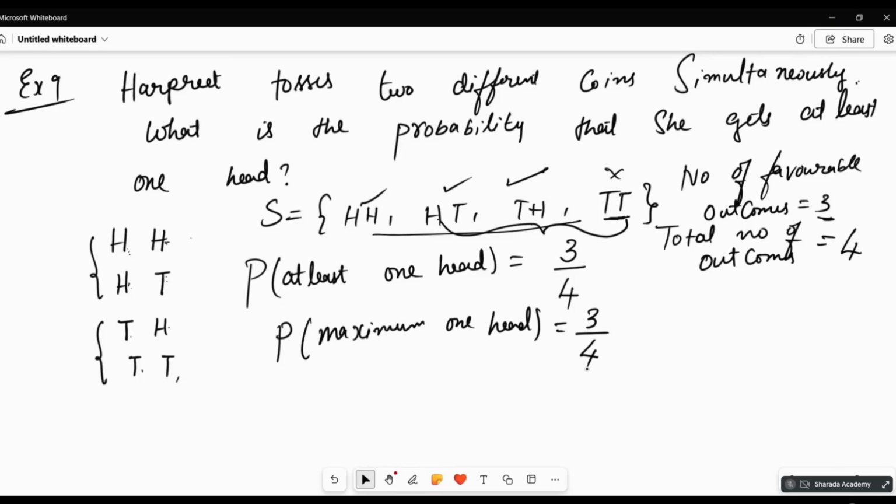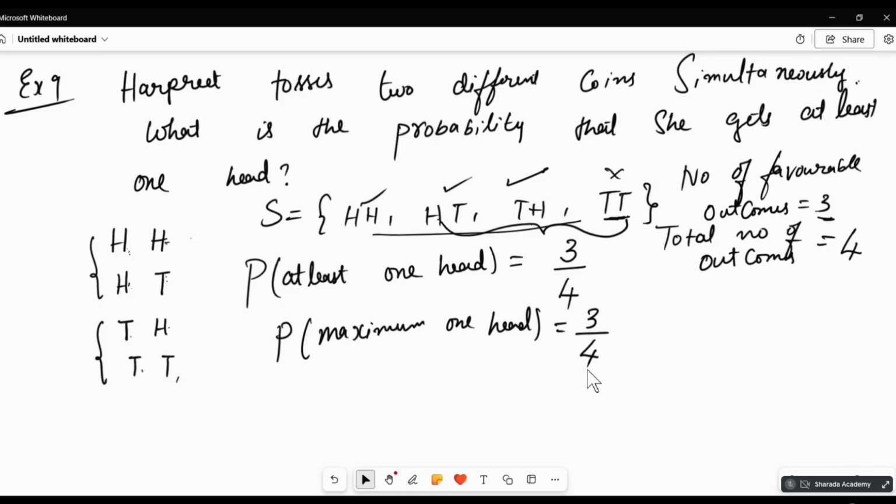Maximum one head. They have not said it must be there or not. Maximum one head should be there, that's all. Maximum means the max limit is 1. Minimum we are not told. No head at all is also counted. That is the only condition. Minimum can be anything, 0 can also be there. So it is 3 by 4.